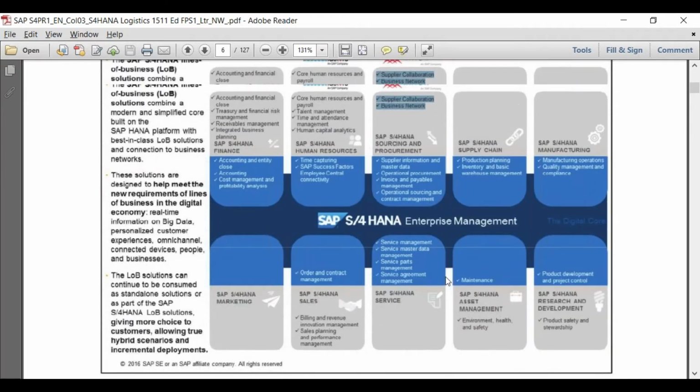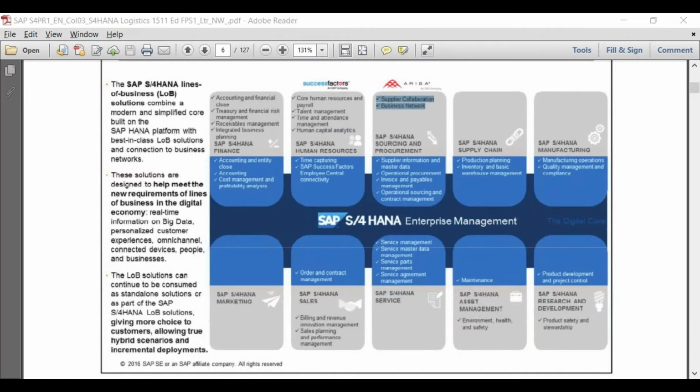Okay, right, Arijit? So if I take Ariba, then will I get all the options that I'm getting in the core system, on-premise system, or will I have limitations when I take Ariba? For example, S/4HANA sourcing and procurement, that is in Ariba. So will I have the whole P2P cycle in Ariba, or would I have access to limited things in Ariba?